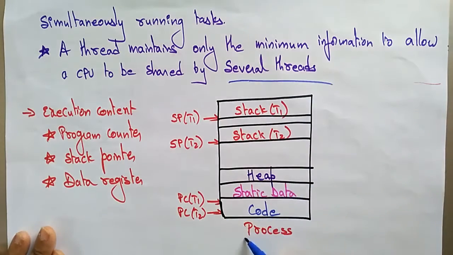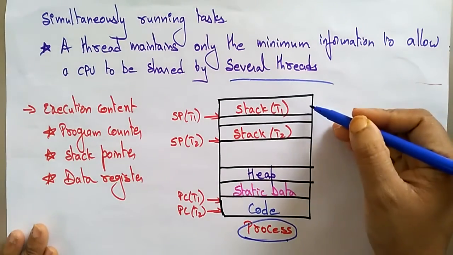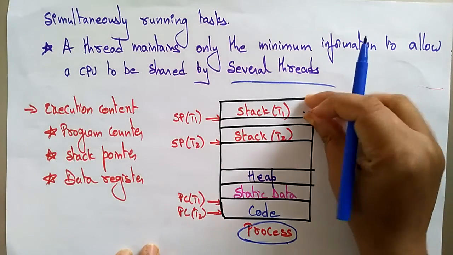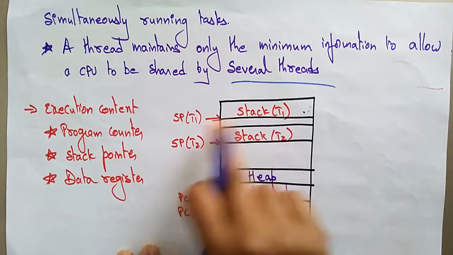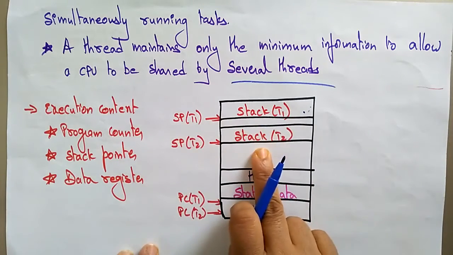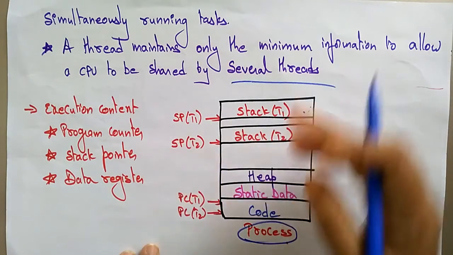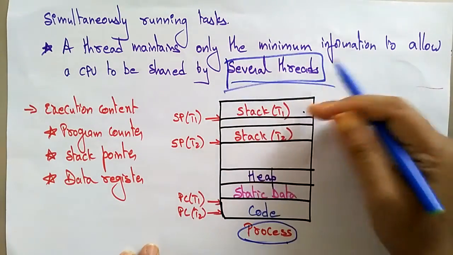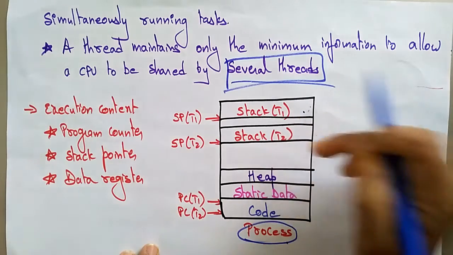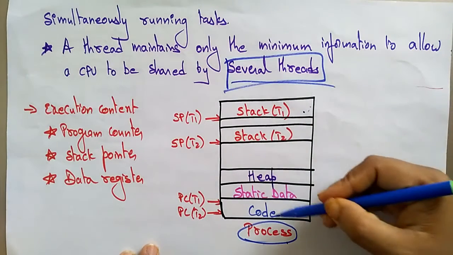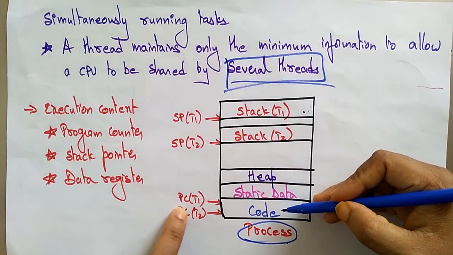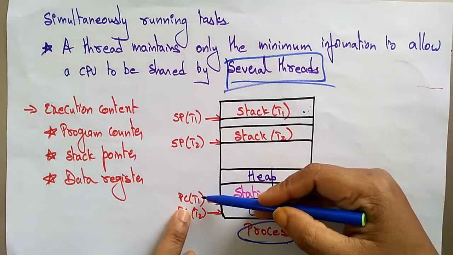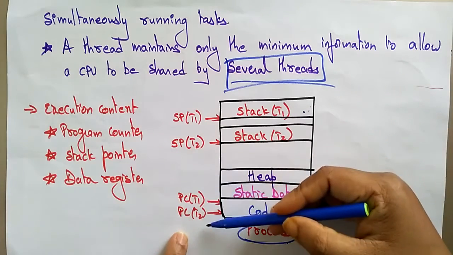Here you can see the process. The process is divided into tasks. Task 1 is thread 1. Thread 1 contains a stack pointer, and at the same time thread 2 contains a stack pointer. So the process consists of several threads. Each thread has a stack pointer as well as a program counter. In the code, you have the next instruction that has to be executed, and that address will be stored in the program counter, for thread 1 and thread 2.